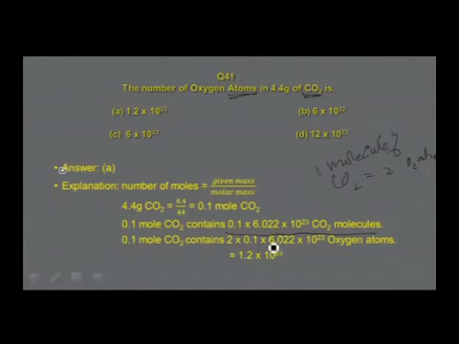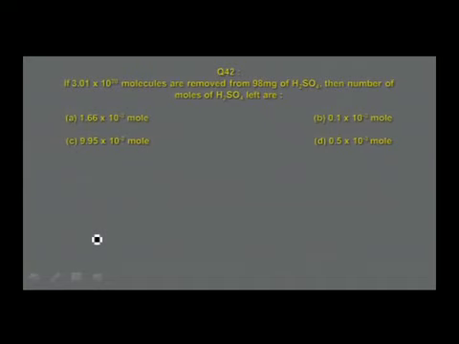For so many moles, how many oxygen atoms will be there? That is 2 into so many moles. Therefore, you find the number of oxygen atoms in this is found to be 1.2 into 10 power 23. Answer is found to be in option A. That is the correct answer. Go to the next slide.